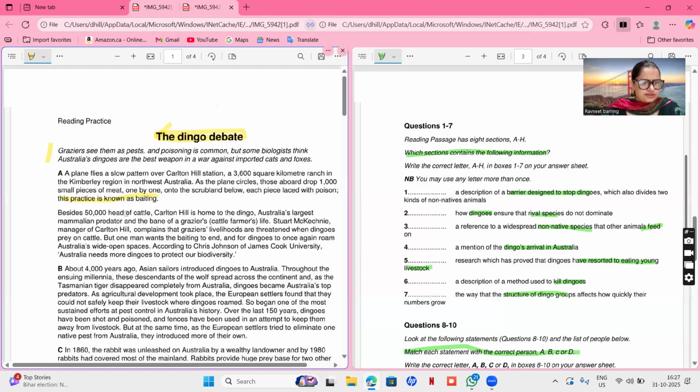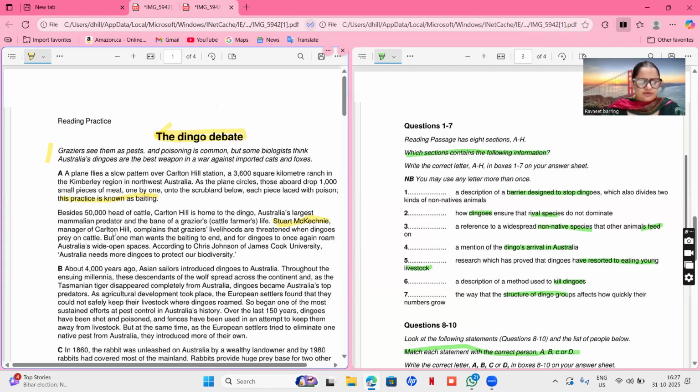Besides 5,000 head of cattle, Carlton Hill is home to dingo, Australia's largest mammalian predator, and the bane for graziers' life, which means some kind of disadvantage for these farmers. Stott McKinney. Okay, so we are going to mark this. Complains that graziers' livestock livelihoods are threatened when dingoes prey on cattle. But one man wants the baiting to end. Okay, so here they are explaining that they are being killed.